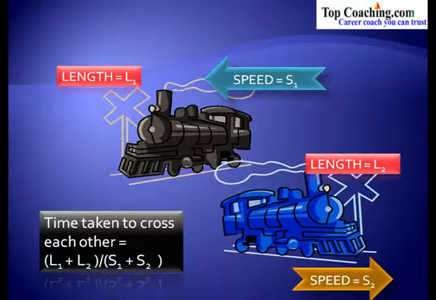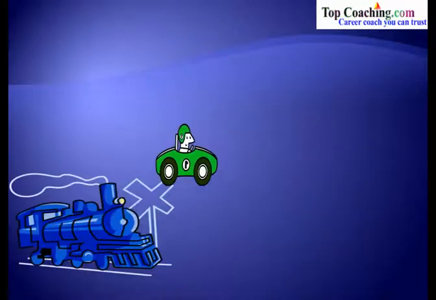This is the effective length that has to be covered, L1 plus L2, and S1 plus S2, because these two trains are moving in opposite directions, and so we add the speeds. Relative speed is always added when the two objects are moving in opposite directions. So if we have two trains moving in opposite directions, then the time taken to cross each other would be L1 plus L2 divided by S1 plus S2, where L1 and L2 are the lengths of the trains, and S1 and S2 are the speeds of these trains in opposite directions.